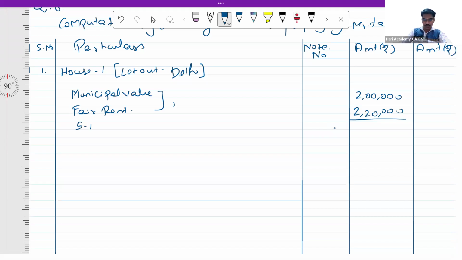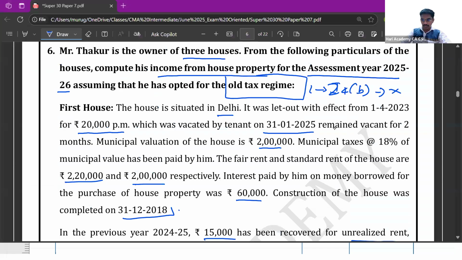Step 1 is going to be higher of municipal value and fair rent. So hence this is 2,20,000. Next point is step 1 or standard rent, whichever is lower. In the present case, standard rent is 2 lakhs. Okay.